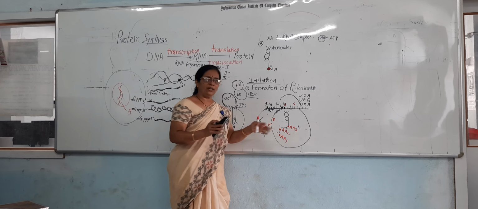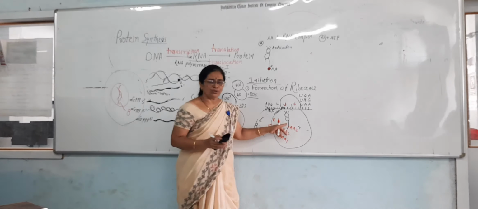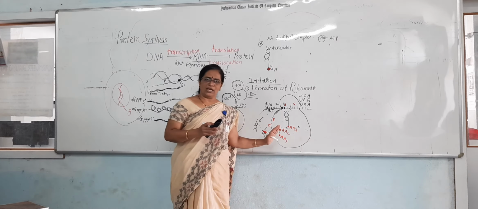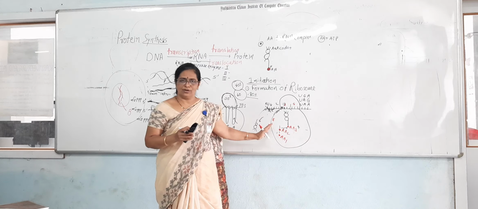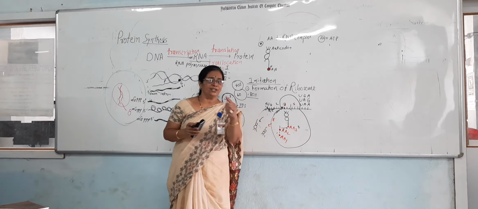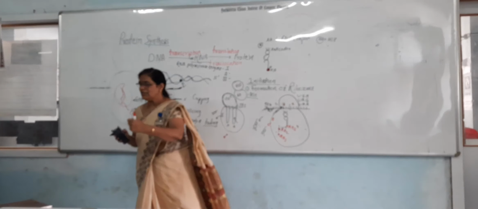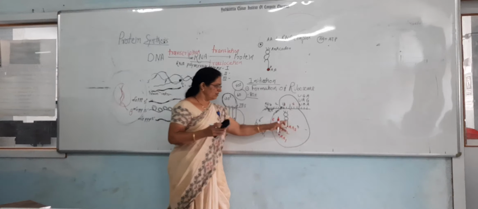So this tRNA donates its amino acid to that tRNA complex. It hands over its amino acid. That's why it is called the donate site, or P site, because here the peptide bond formation takes place. Why is it called the donate site? Because it donates its amino acid.